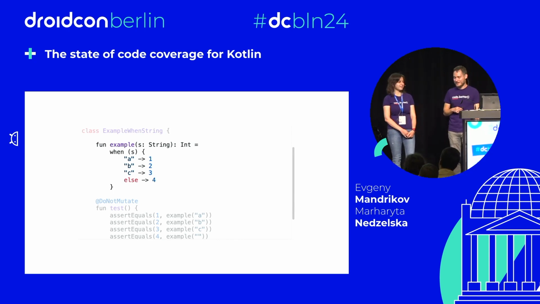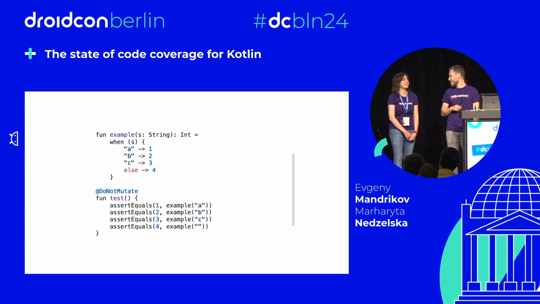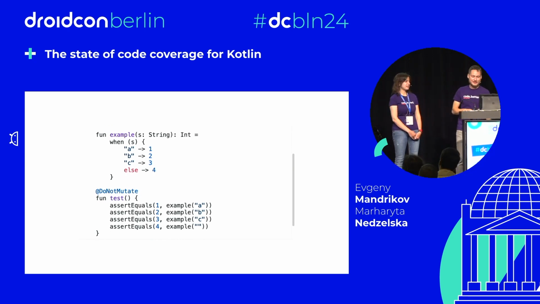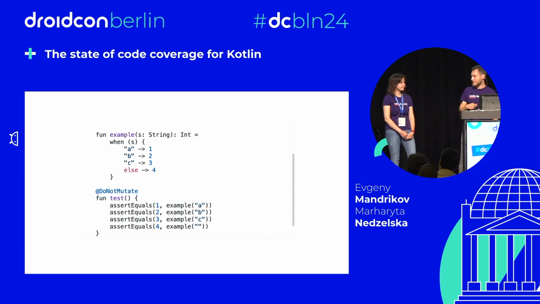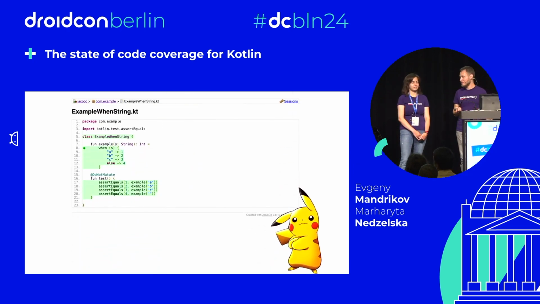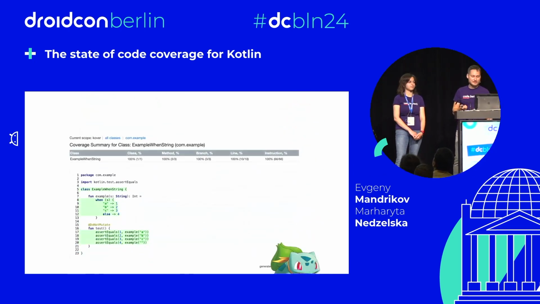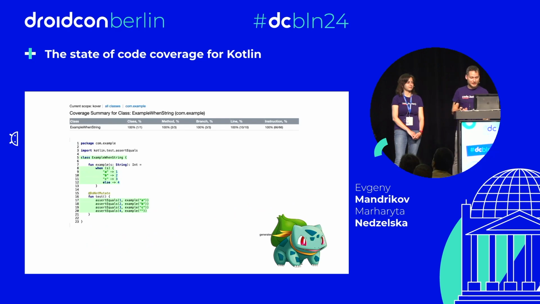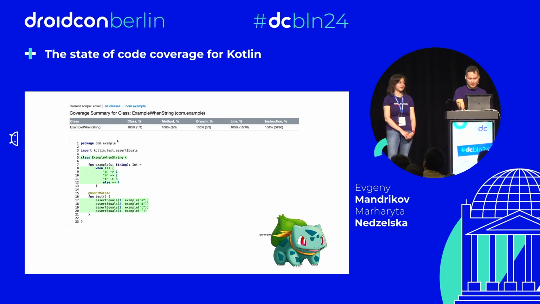Yes, I think I can, if you press the button on the clicker. On your magic keyboard, right? Yes. So we can see that there are 4 tests to test all the cases. I expect it should be 100%. Let's check. All green with JaCoCo, all fine. Numbers are fine, 100%, but wait a second.